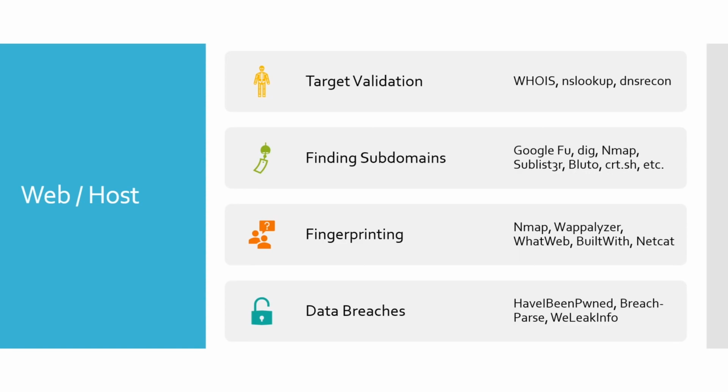Lastly, we're going to hit heavy, especially in the beginning, on data breaches. Data breaches are the most common way, when we're doing an external assessment, that we get into networks. Absolutely by far. When we talk about data breaches, we're talking about breached incidents from the past that have leaked data. Again, these are like Home Depot, Equifax, LinkedIn, all kinds of breaches that are out there that have had credentials dumped, and then those credentials become available to us eventually, and we try to utilize those to gain access, or at least utilize the usernames to gain access.